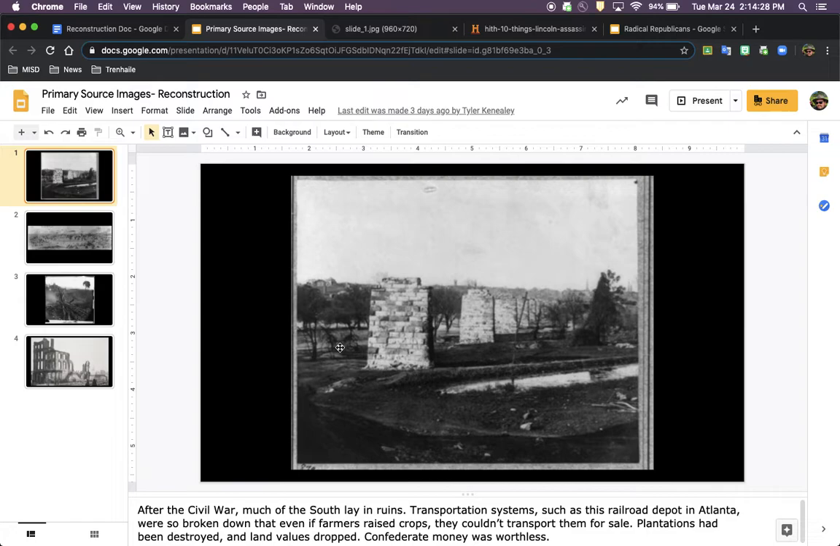So the problem was, for the South at least, that they had all of these goods that had nowhere to go. They would grow their crops and they couldn't take them to market. And so that was a problem that they faced. Also, the Confederate money that they had made was worthless. This country no longer exists, so the money they had made during that time period no longer existed. And then the plantations themselves were also destroyed.